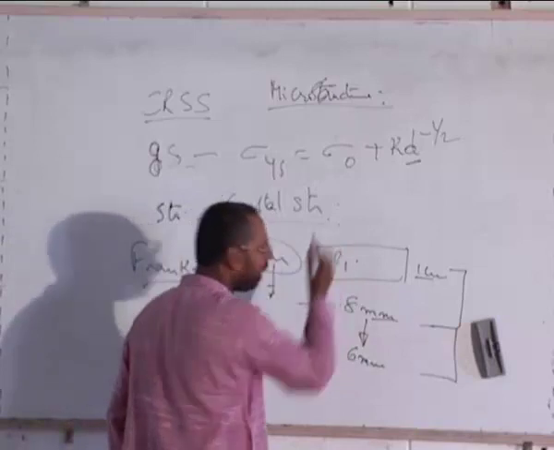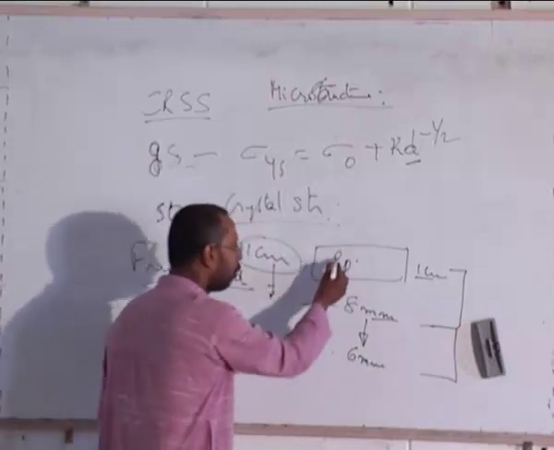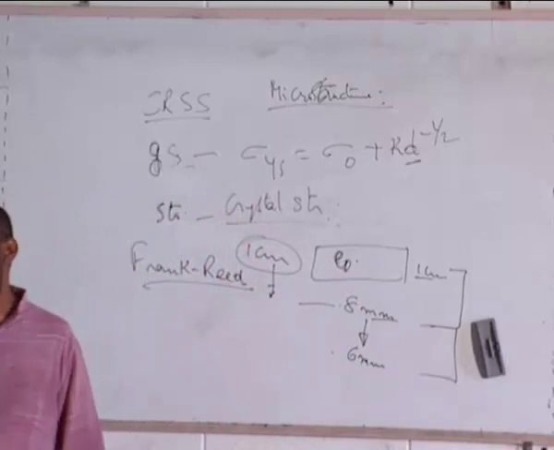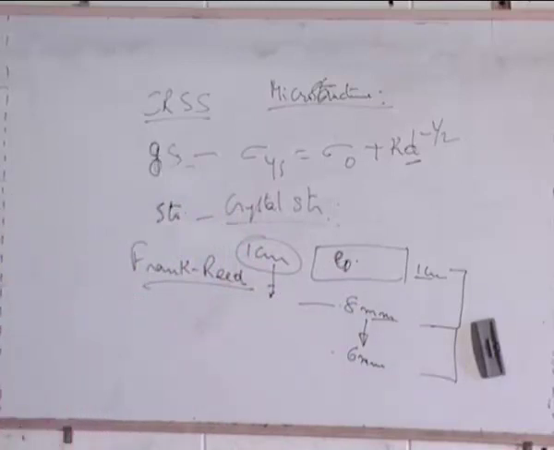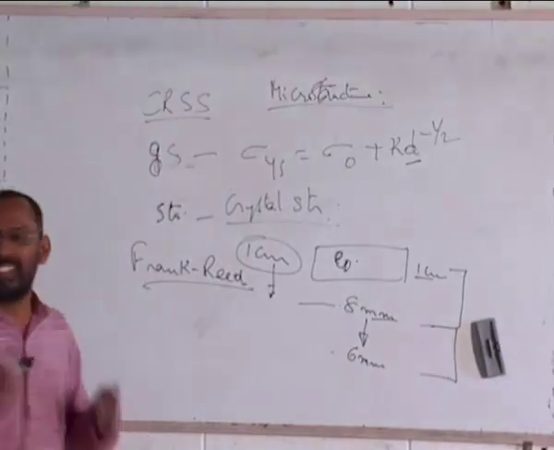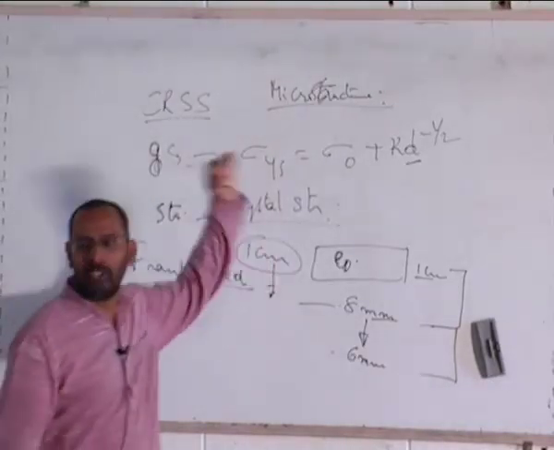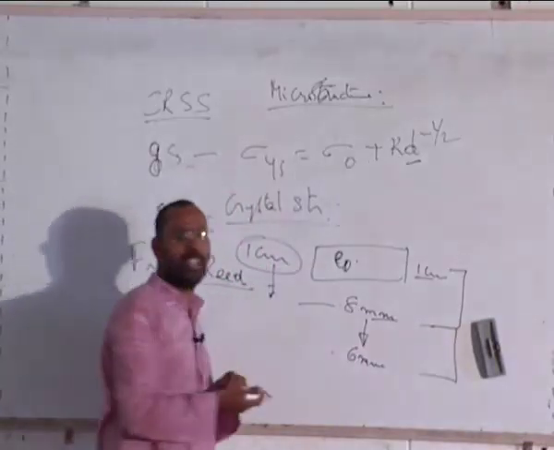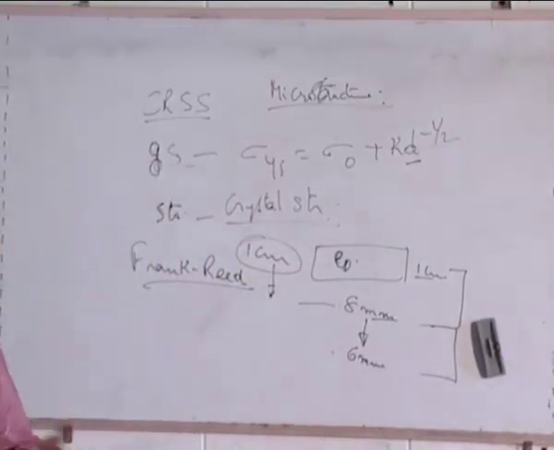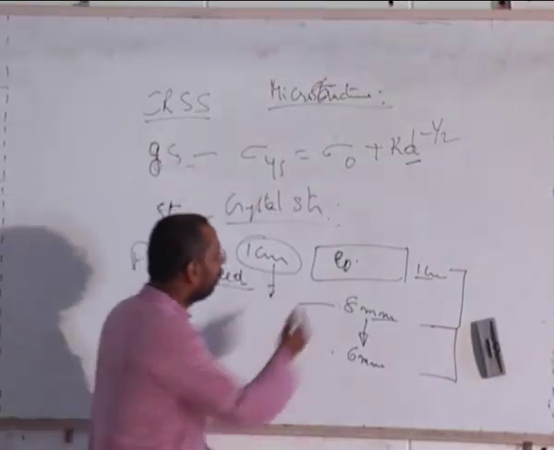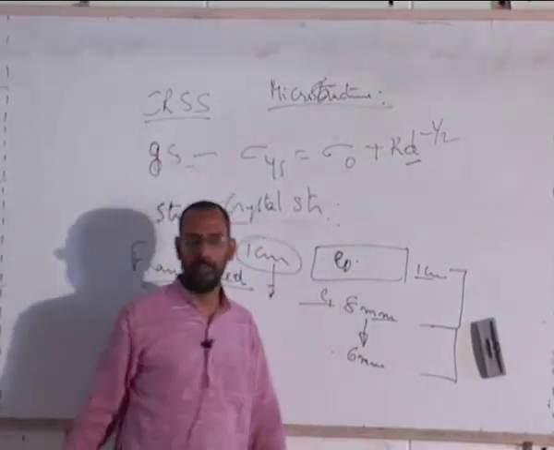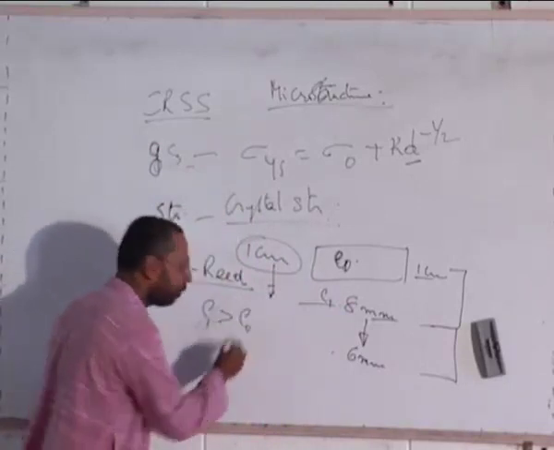If I call this dislocation density rho 0, rho is the symbol that is used for dislocation density, because density is generally given as rho. So dislocation density we also call rho, which basically means the number of dislocations per unit volume, or per unit area. You can say number of dislocations per unit area, or the total length of all the dislocations put together per unit volume. You can define it in any one of the ways. And if this is rho 0, this will be rho 1, and rho 1 is higher than rho 0.